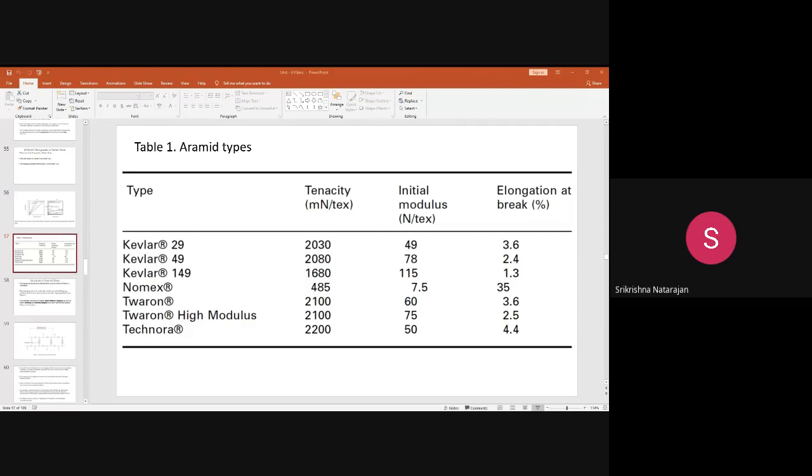The applications are plenty for Kevlar fibers, from making boat hulls to ballistic fabrics. Many applications are there, but since our discussion is on composites, I am not going into explaining those things. So that's all about Kevlar fibers.